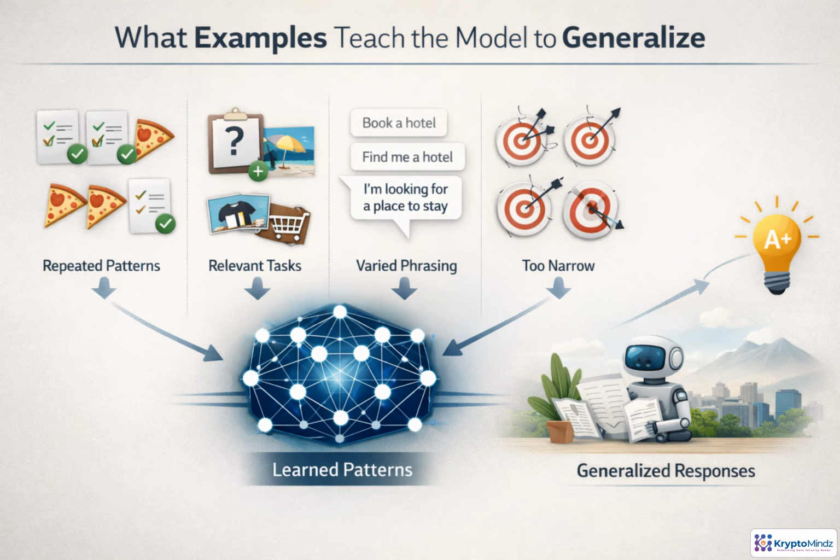A useful way to think about fine-tuning is practice drills. The model is not trying to memorize every drill. It is learning what good performance usually looks like. When patterns repeat across realistic examples, they become tendencies the model can reuse. Varied phrasing helps too. If users ask for the same task in different ways, the model learns flexibility. But if examples are too narrow, it may only succeed in those exact situations and fail when the request changes.